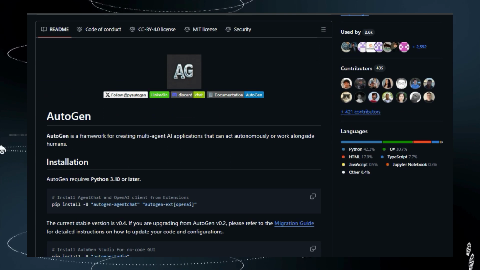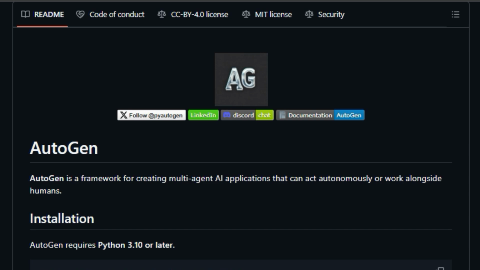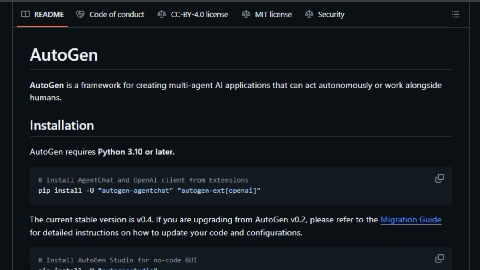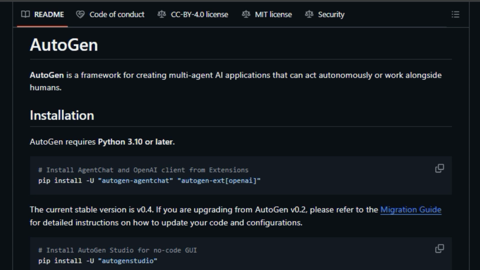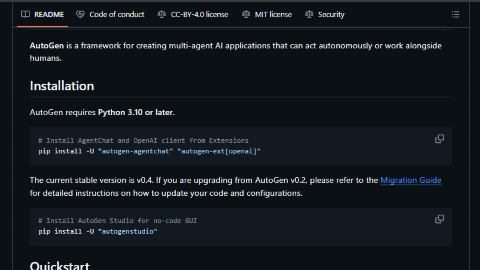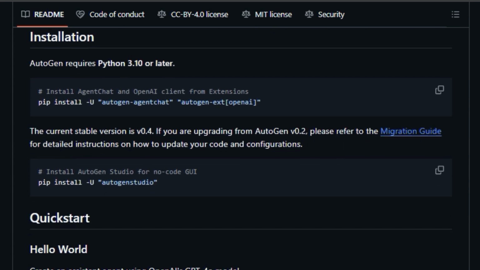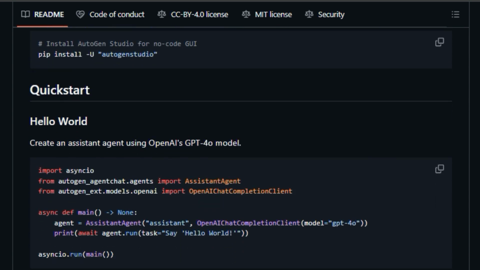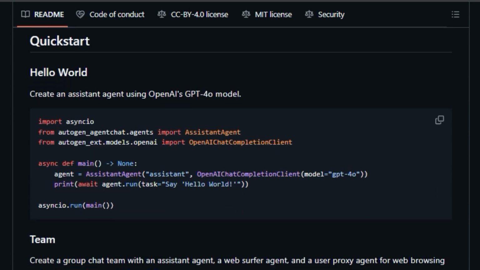It provides a layered and extensible design that allows developers to work at different levels of abstraction. You can use high-level APIs for rapid prototyping or dive into lower-level components for more control. The core API supports message passing and event-driven agents, with cross-language support for .NET and Python. The AgentChat API, built on top of the core, offers a simpler API for prototyping.